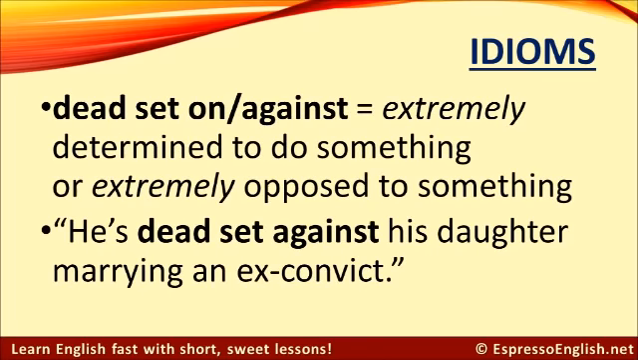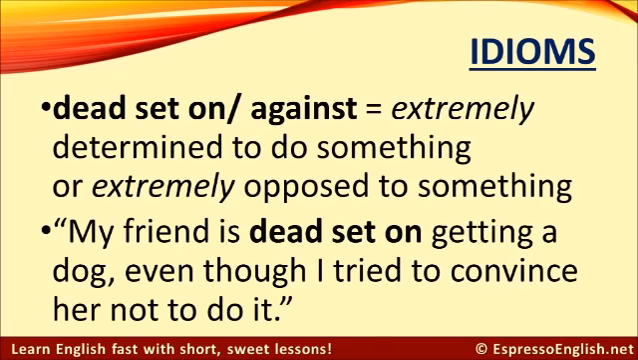If someone is dead set on something or dead set against something, it means the person is extremely determined to do something or extremely opposed to something. For example, "He's dead set against his daughter marrying an ex-convict." An ex-convict is someone who was convicted as a criminal. Here's an example of being in favor. "My best friend is dead set on getting a dog, even though I tried to convince her not to do it." So again, dead set means extremely determined, either in favor of something or against it.